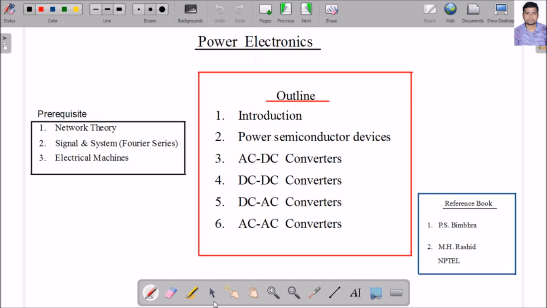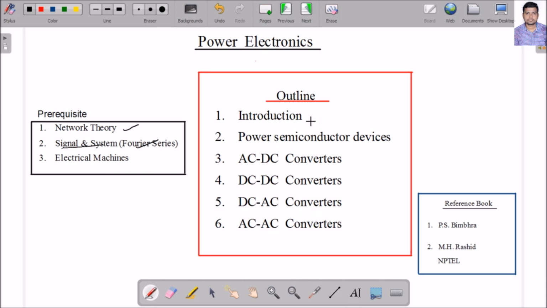Before starting the subject, what I expect from you is that you should have some knowledge of network theory, some concepts from signals and systems, basically Fourier series, some trigonometry and integration, and some concepts of machines, to understand the concepts of power electronics in a deeper way.